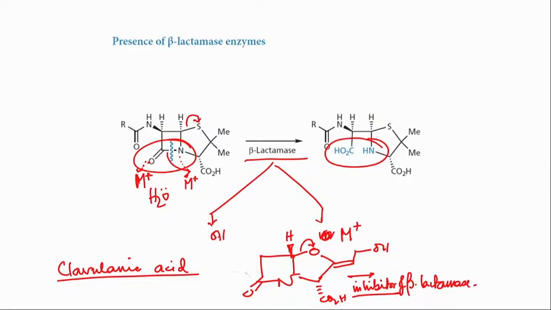However, this itself has very weak antibacterial activity. So, it is an inhibitor of beta lactamase, but it is not a good antibiotic. If you take clavulanic acid, it will not treat you, because it will just inhibit the beta lactamase, that is all. But the cell wall biosynthesis will take place, because it is not a good antibiotic. That means it targets the beta lactamase enzyme, but it does not target the transpeptidase. Okay. So, quite an interesting molecule, but people at Beecham are very clever.